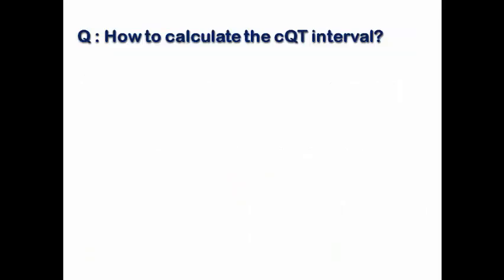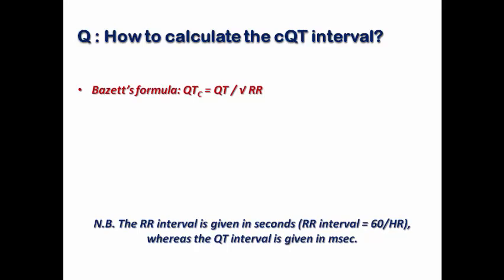This drags us to an important question: how to calculate the corrected QT interval, because we know that we need to correct the QT interval based on the heart rate, as the QT interval itself varies with changes in heart rate. We have the most famous one, which is Bazett's formula, based on the QT interval given in milliseconds and the RR interval given in seconds.